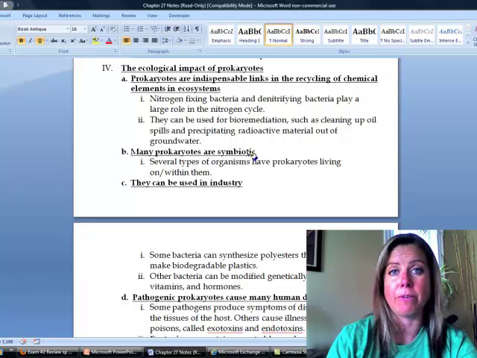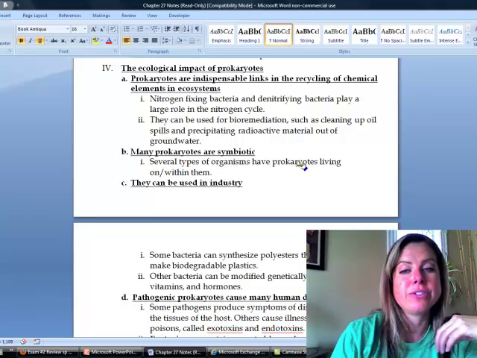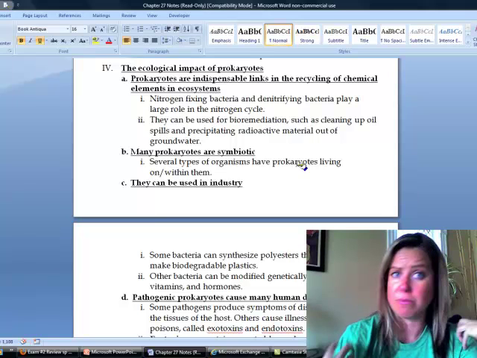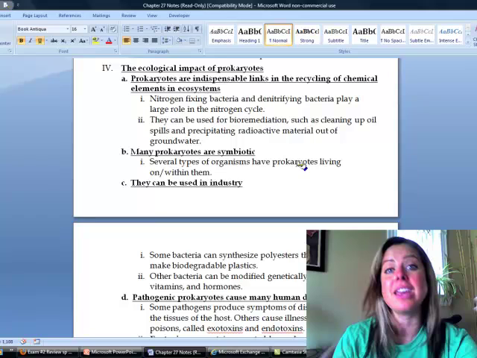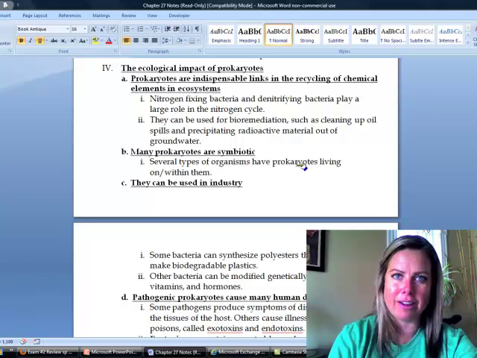A lot of prokaryotes are going to be symbiotic, and what that means is that we have a lot of bacteria living on us and in us, and it's super important, right? That's why we get these secondary infections sometimes from taking antibiotics, because they're kind of broad spectrum and they kill the good and the bad bacteria. So we have bacteria all over us that's helpful.